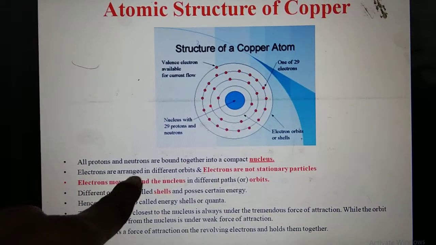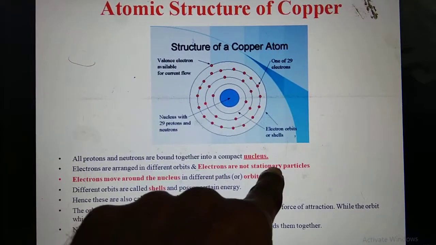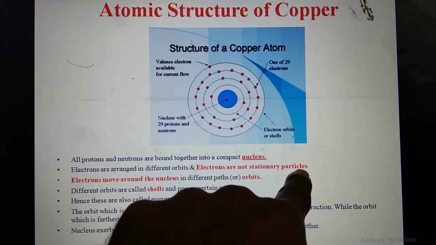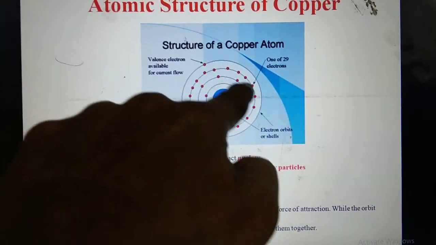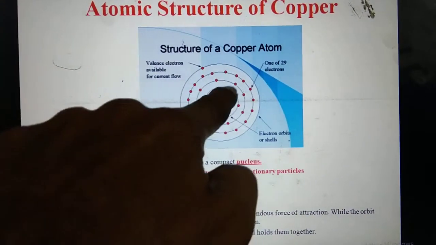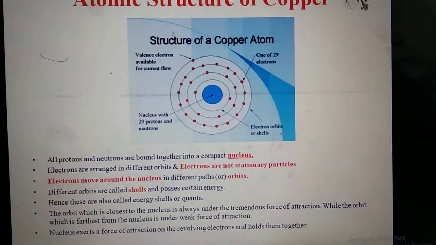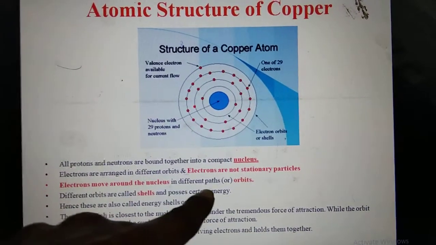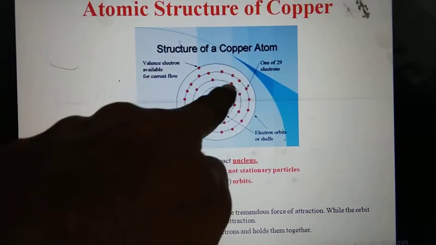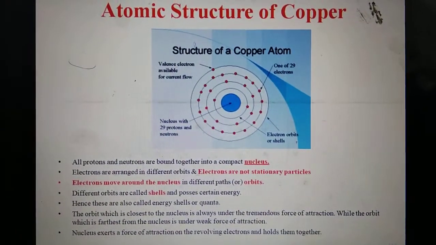Next point, electrons are arranged in different orbits, and electrons are not stationary particles. They are always moving. Electrons move around the nucleus in different paths, which are circular and called orbits, shells or paths.